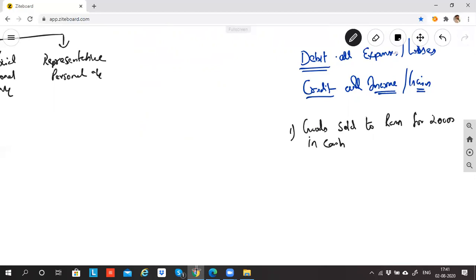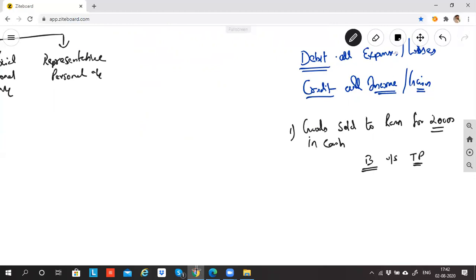How do I decide? Very simple. Who is selling goods? The business is selling goods to Ram. Transaction means anything happening between the business and a third party. Second, money is involved, so it is a financial transaction. Third, it is happening in the course of business. So it is a business financial transaction.